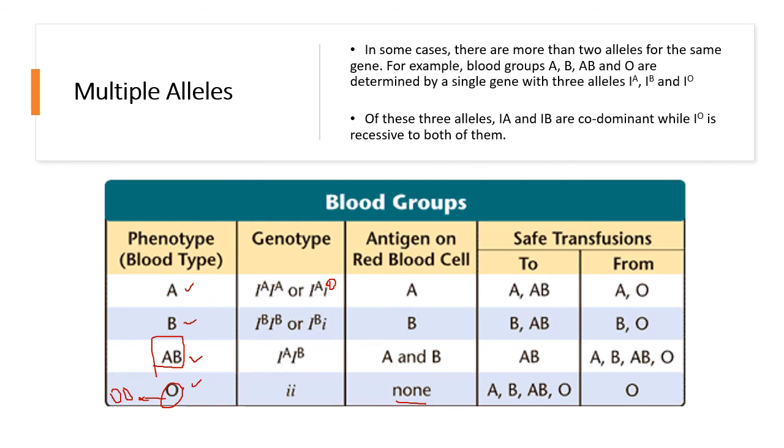Same thing goes for B, and then AB is able to receive from A, from B. It can also receive from AB and it can receive from O, whereas O can give to everyone, but it can only receive from other O donors. I know that sounds a little bit unfair, but hey, this is life, right?